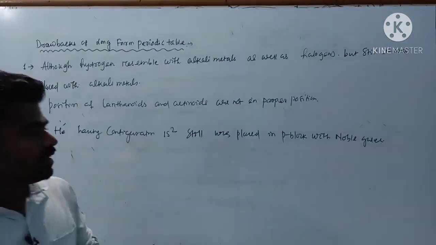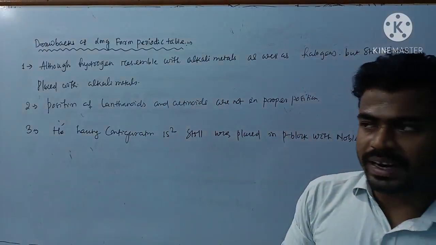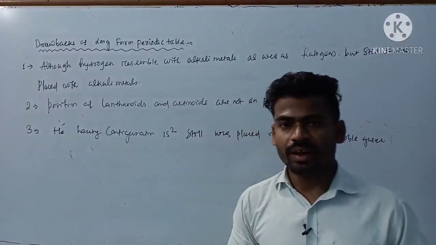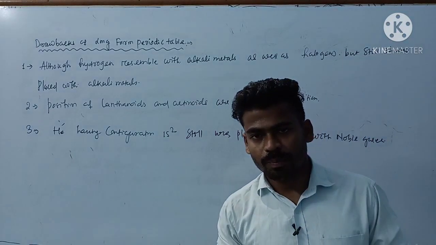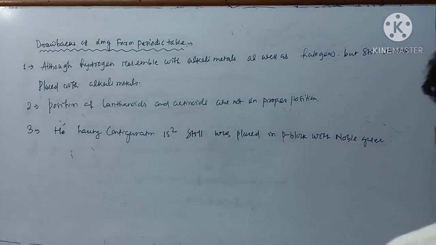Clear? Next we will discuss something very important, that is how we can predict the period, group and block from which the element belongs. That's very important.